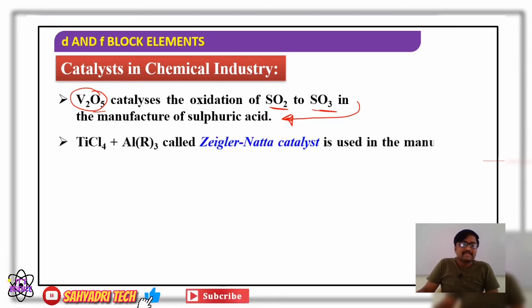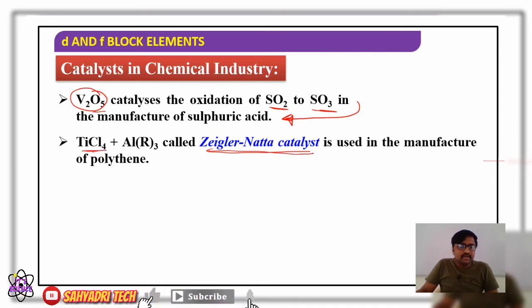Then the Ziegler-Natta catalyst. What is it? A mixture of titanium tetrachloride plus aluminum alkyl, AlR3, with three alkyl or aryl groups. This mixture of titanium tetrachloride and AlR3 is named the Ziegler-Natta catalyst and is used in the manufacture of polythene.